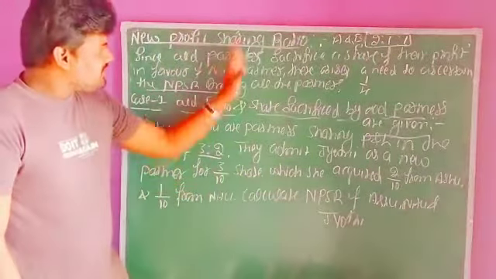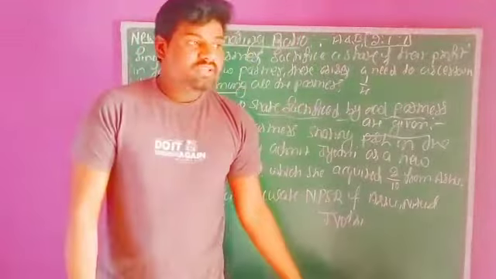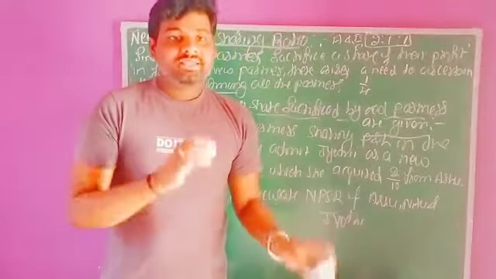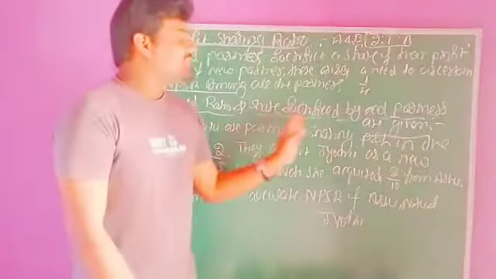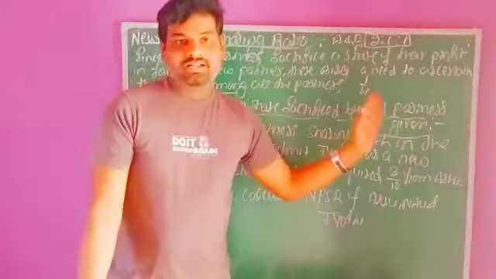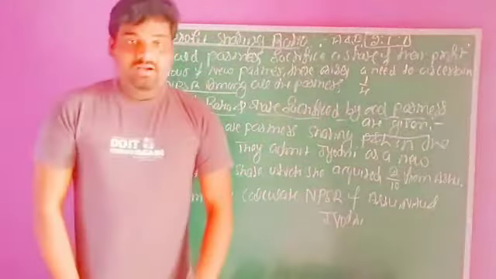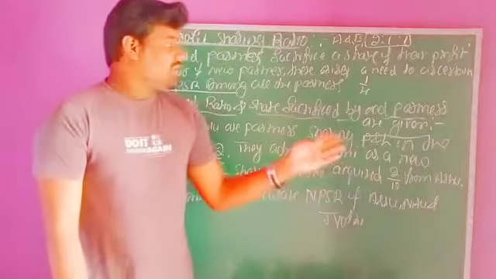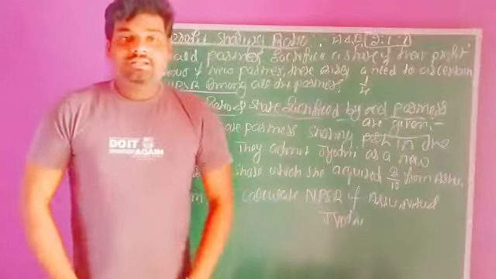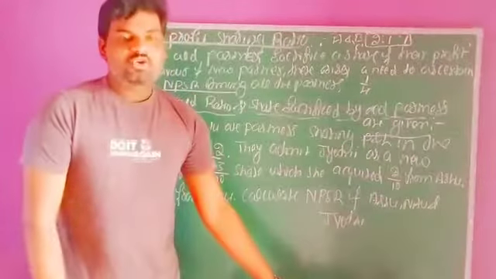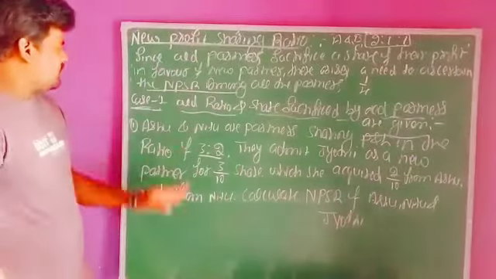In this new profit sharing ratio, we have 5 cases in total. Out of the 5 cases, we will discuss case 1. Case 1 is where the old ratio and the share sacrificed by old partners are given. In the question, both the values are given. In that situation, we need to ascertain the new profit sharing ratio. All of you observe the first question related to case 1.